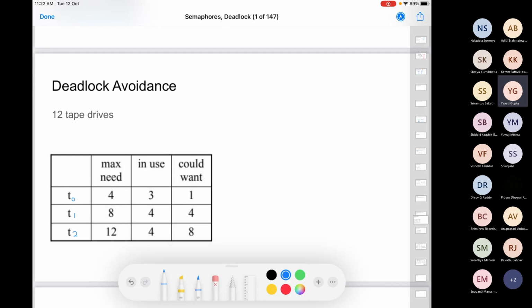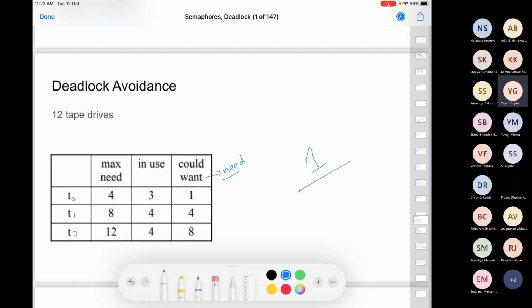During the course of their execution, they've already acquired some. T0 wanted 4 and got 3, T1 got 4, T2 got 4. And the need is what more they require. T0 needs 1 more to finish, T1 needs 4 more to finish its execution, T2 requires 8. So which one should I execute? I have 12 tape drives, and 3 plus 4 is 7, plus 4 is 11 in use. I have one resource instance available.